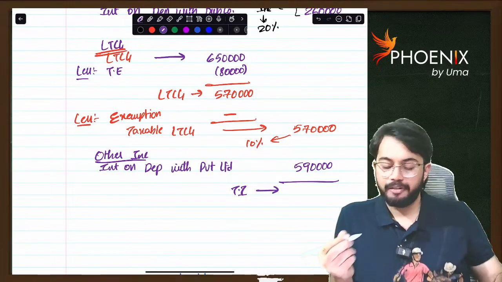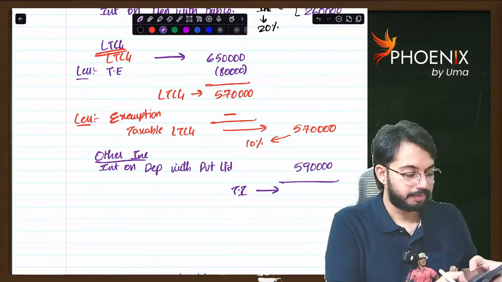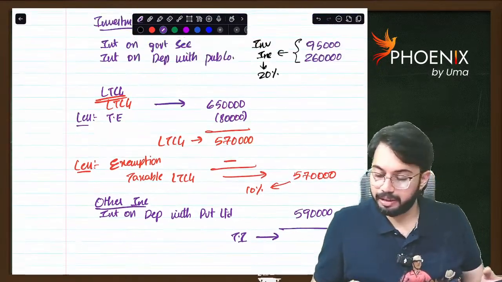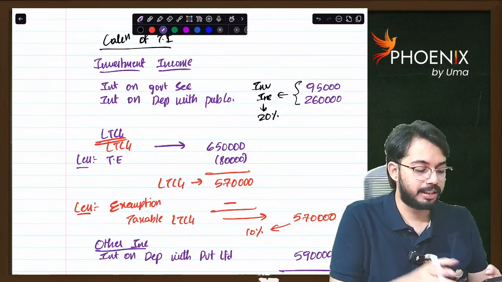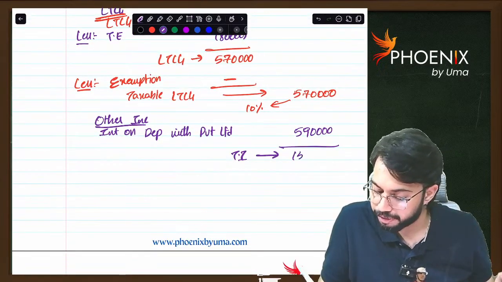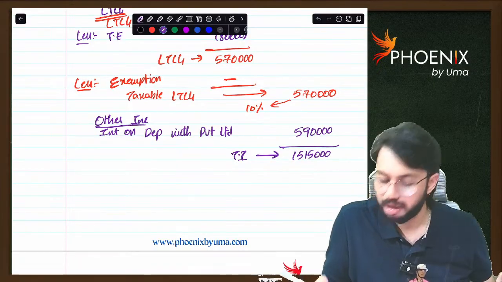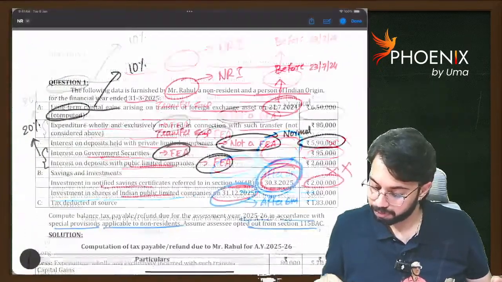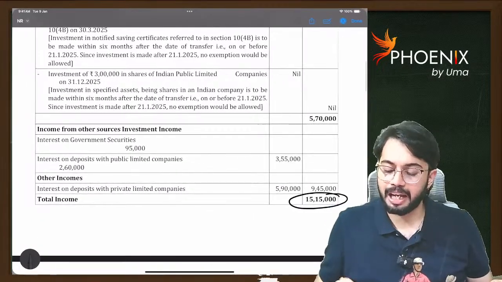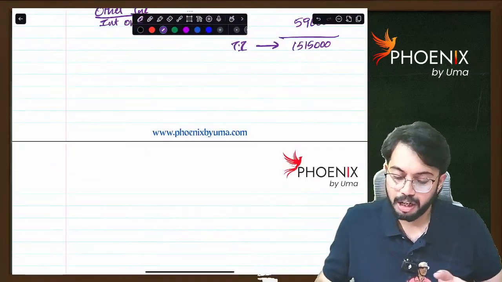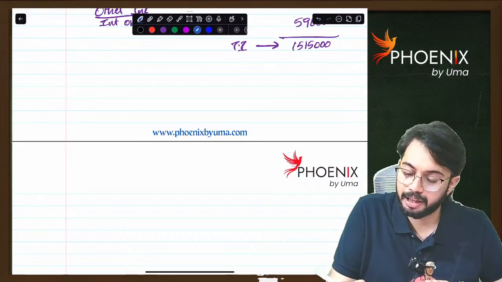Calculate 5,90,000 plus 5,70,000 plus 95,000 plus 2,60,000, that is 15,50,000. Am I correct? Let's check. Next, shall we calculate the tax liability? Calculation of tax liability.